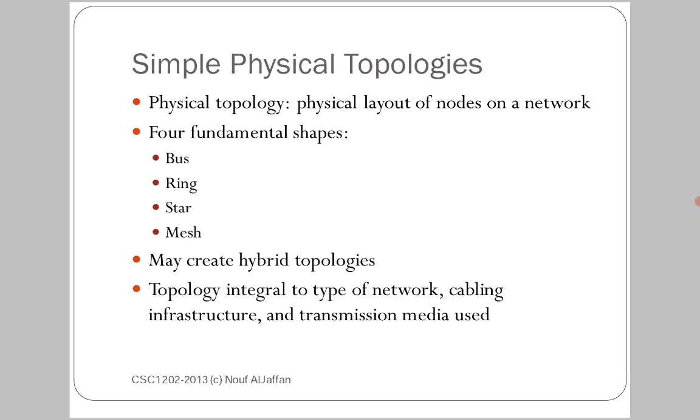We may choose different types of structures for these networks. Four fundamental shapes are bus, ring, star and mesh: bus network or bus topology, ring network or ring topology, star network or star topology, and mesh network or mesh topology. We may also create hybrid topologies, which means a combination of two or more. Topology is integral to the type of network, cabling, infrastructure and transmission media used.